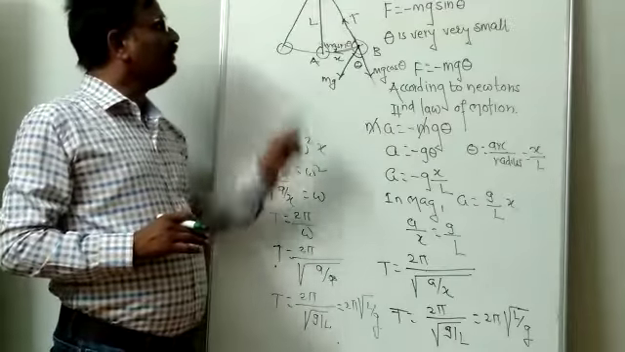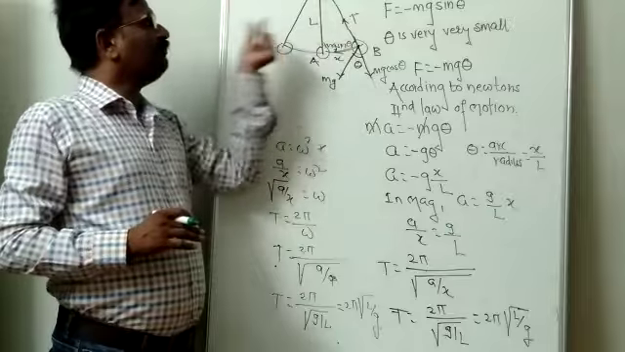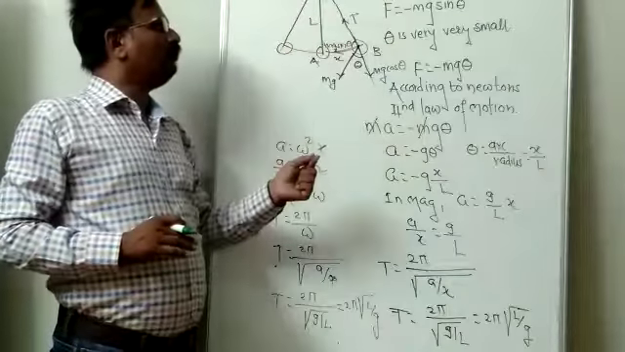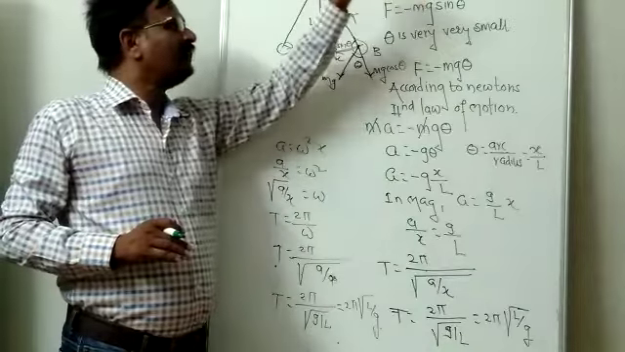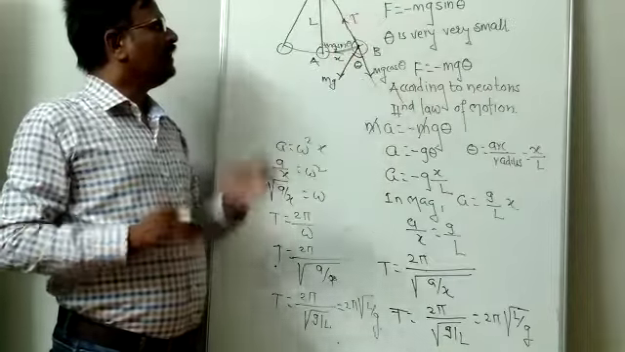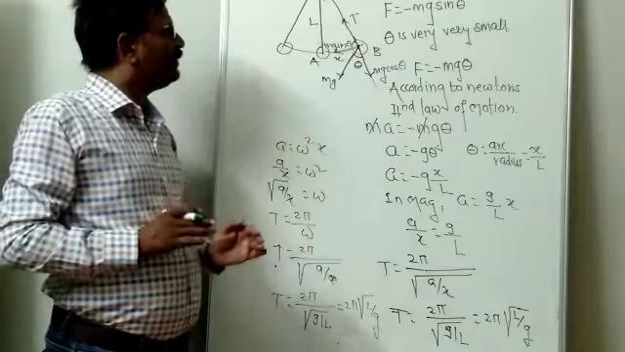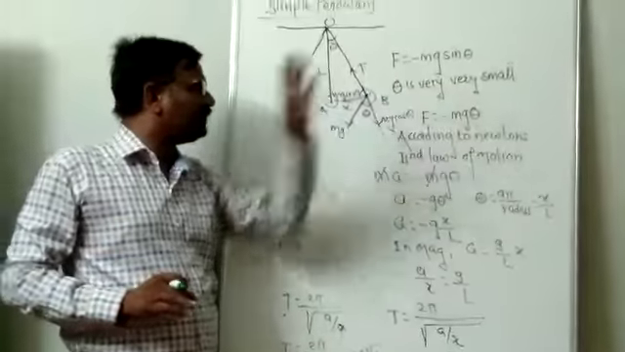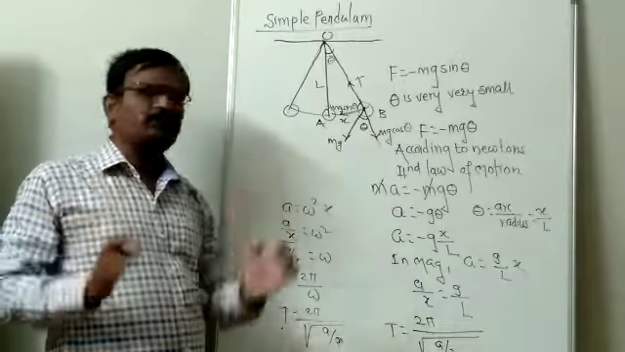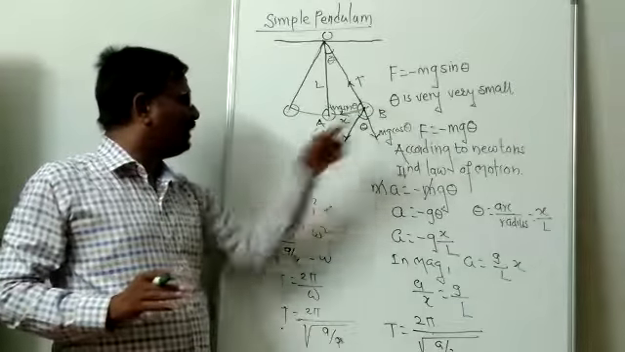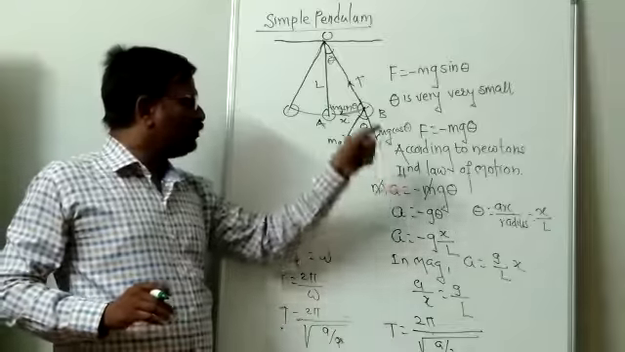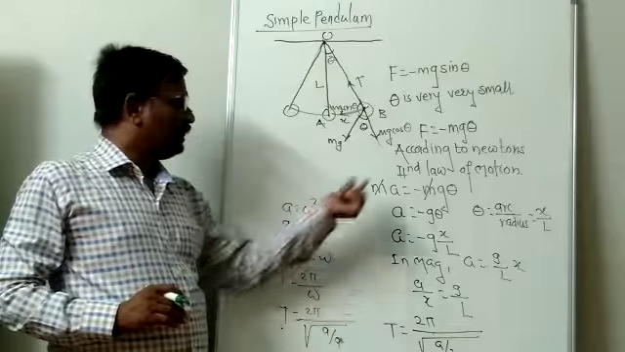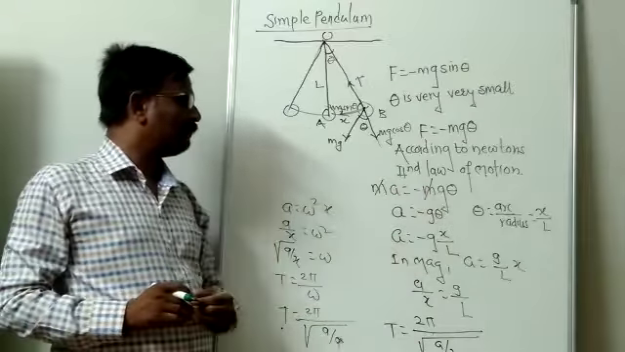When the pendulum is at point B, a restoring force will act on the pendulum, and that restoring force F is equal to minus mg sin theta. Theta is very, very small. Therefore, the above equation can be written as F is equal to minus mg theta. According to Newton's second law of motion, instead of F, I can write m into a is equal to minus mg theta. M gets cancelled. A is equal to minus z theta.